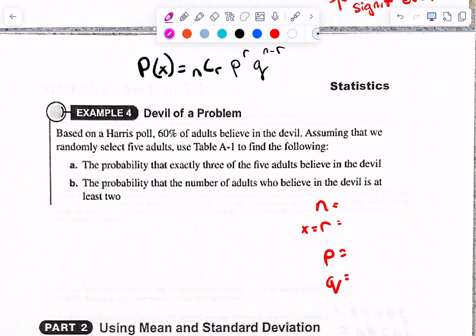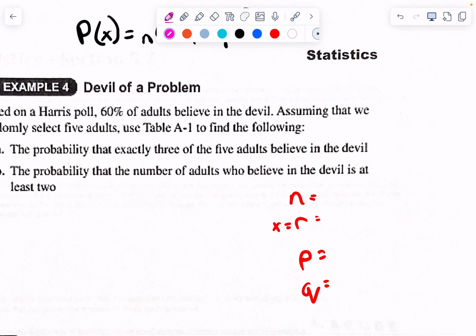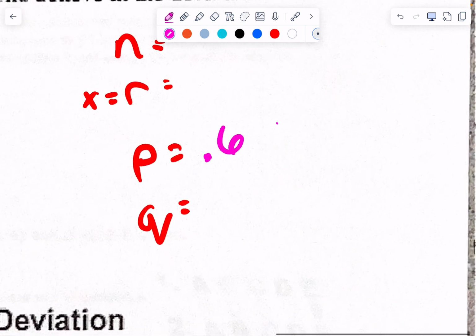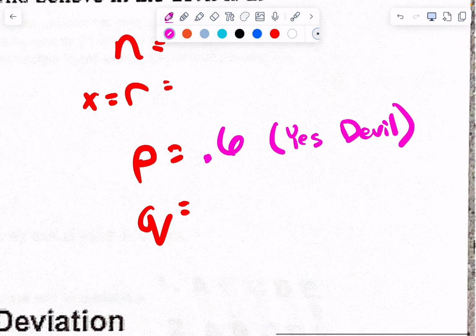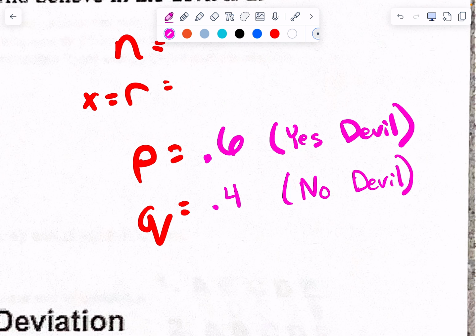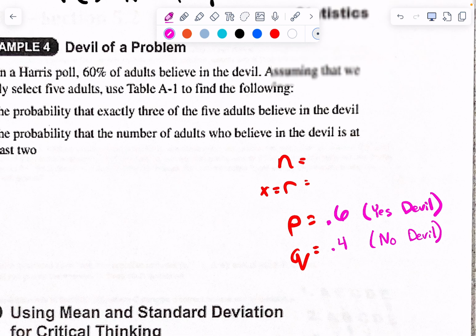Okay. Like 4. Based on a Harris poll, 60% of adults believe in the devil. What does 60% do for me? That tells you your percentage. Which one of these is 60%? 0.6. Let's call 0.6 P, and right next to P, so that I can keep these things clear, I'm going to put yes, devil. They believe that the devil exists, 60%. That means Q is 0.4. This would be people who do not believe in the devil. So I'm going to put no devil next to that as an abbreviation so I can keep them clear.